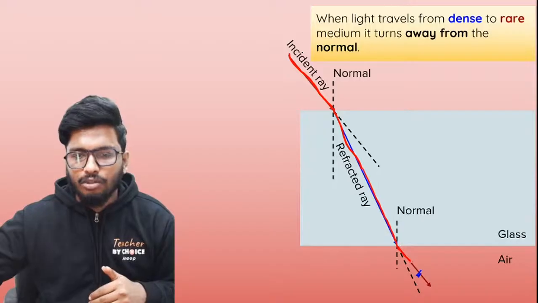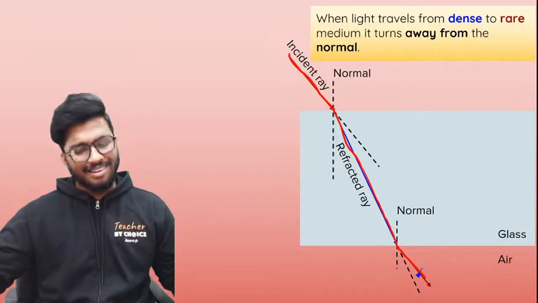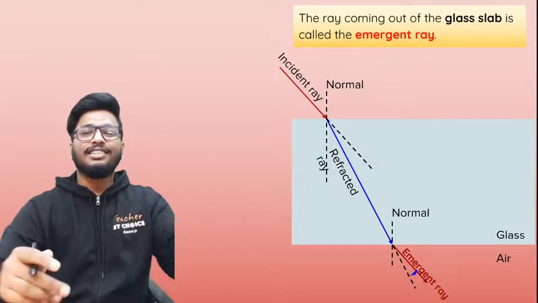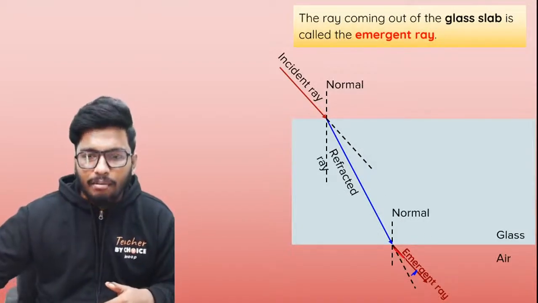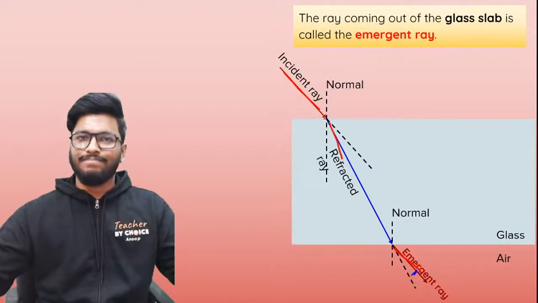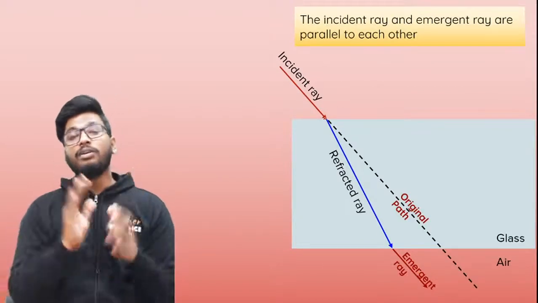You can clearly see that it moves away from the normal. Simple, right, people? Exactly. That's all. So this ray that is coming out is called the emergent ray. This is the incident ray, and this is the refracted ray. Simple, right? Okay, now one more thing you have to understand, guys.